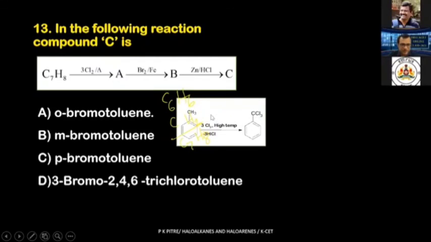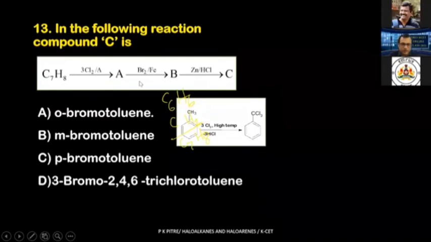Remember that, this is very important. At higher temperature, halogens will prefer not to add across the double bond. They will substitute. So here the substitution took place. So what is this? This is called benzotrichloride, where all the hydrogen atoms from the methyl group of toluene have been replaced. So you got CCl3.